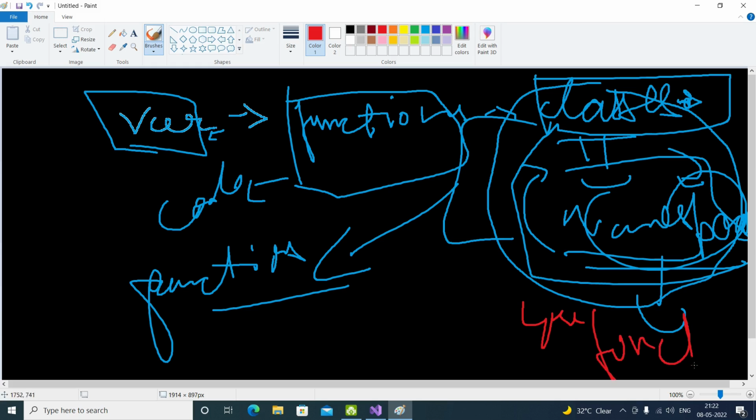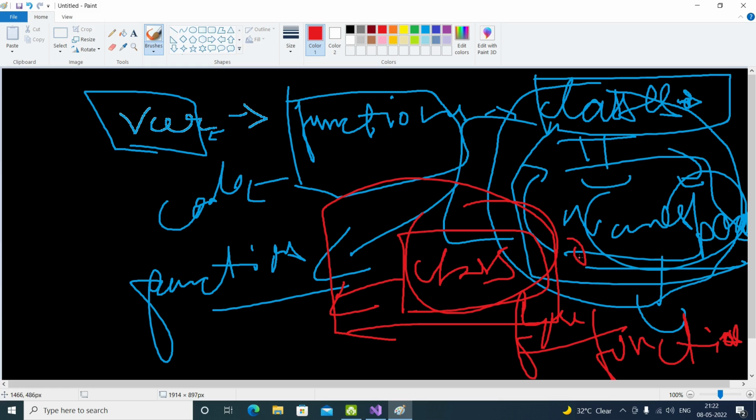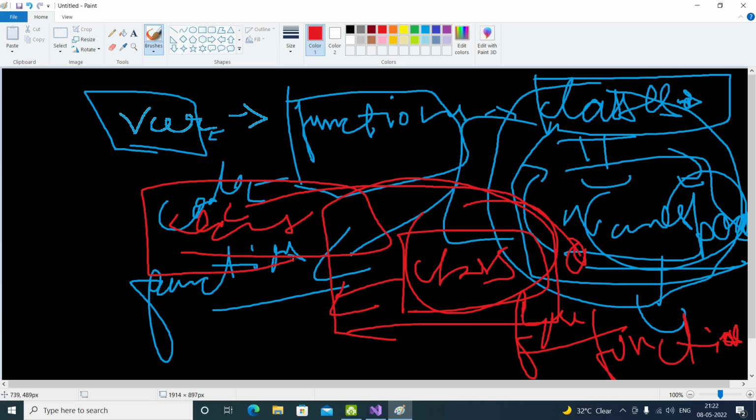But while we are working on a big project and classes are included there, we are inheriting a lot of different classes, and a class inherits some class, and that particular class also inherits a different class. It is a bunch of mess.